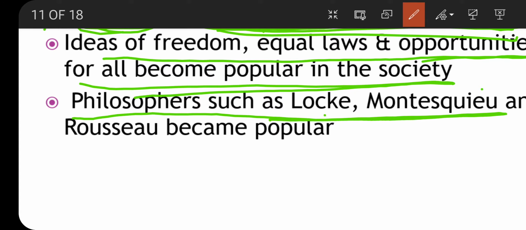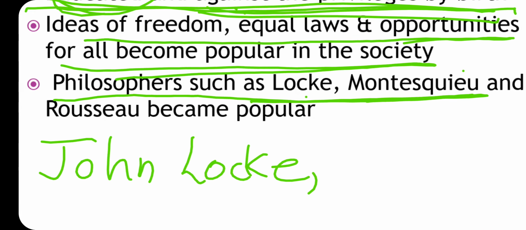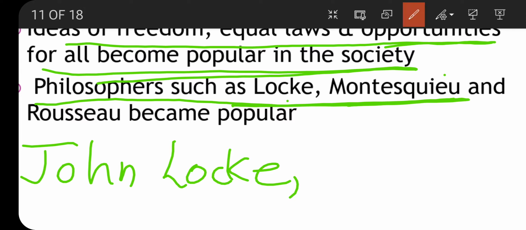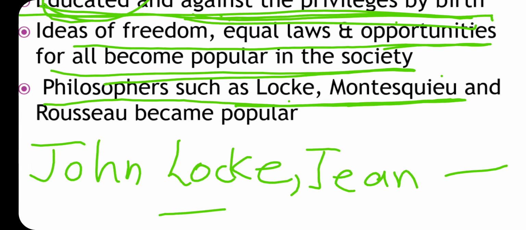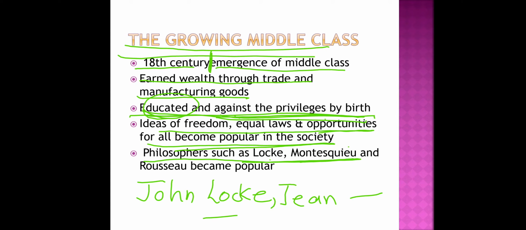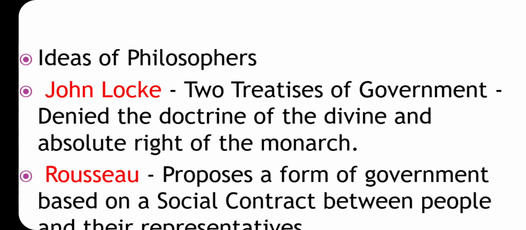Philosophers such as Locke, whose full name is John Locke, Montesquieu, and Jean Jacques Rousseau, you can write it. So this was how the French society was divided. I told you about the growing middle class people, right? So these were the philosophers, and what were the ideas? Let us understand their ideas.